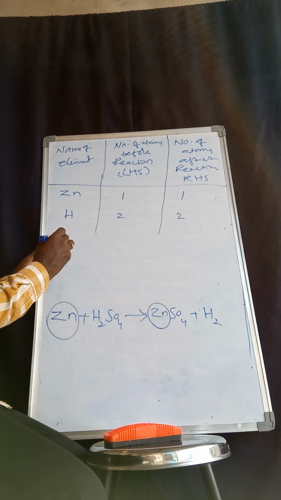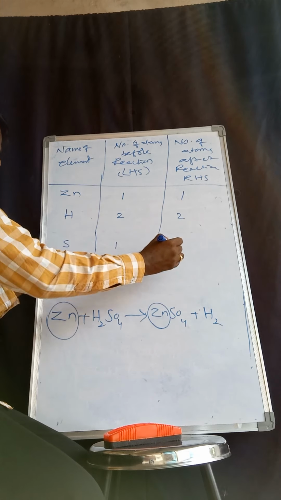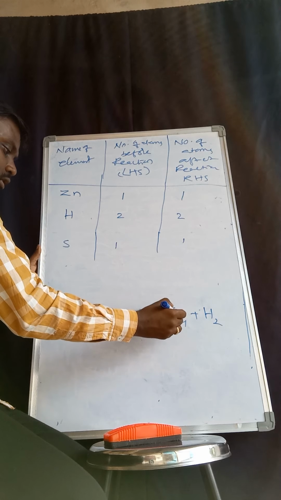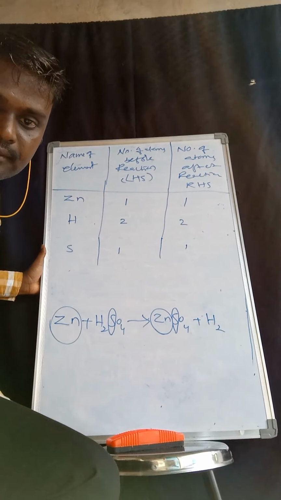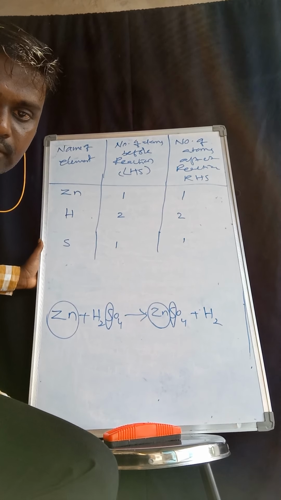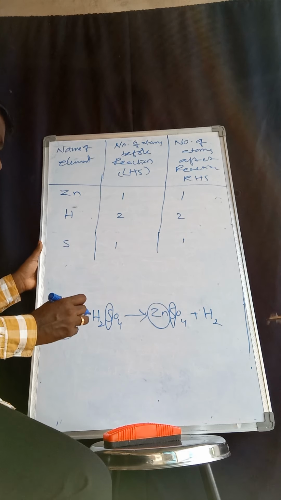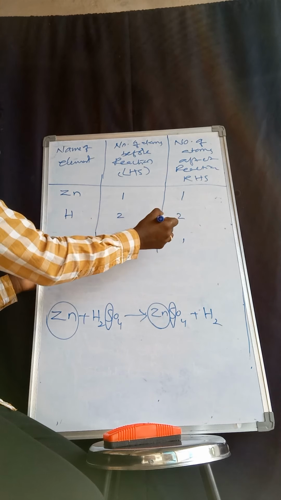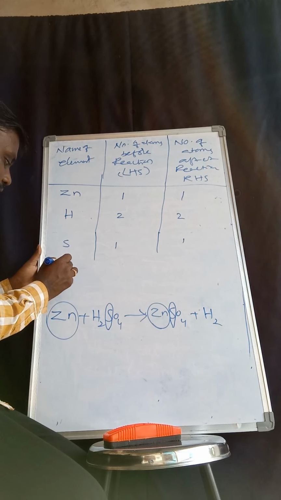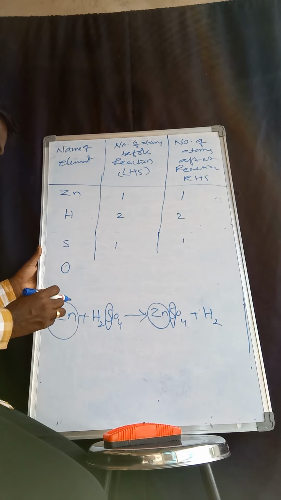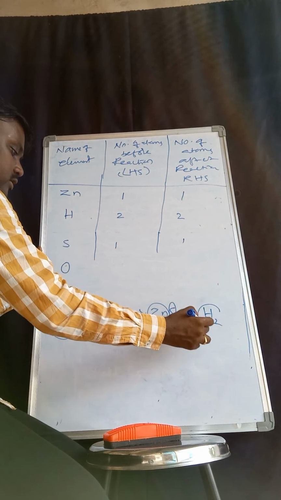Next, coming to sulfur. How many are there before? 1, and after also only 1. You can circle them using a pencil while you are writing. Hydrogen 2 and 2, sulfur 1 and 1, and hydrogen is also done.